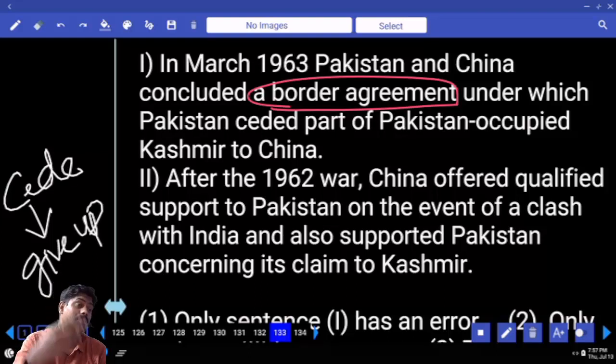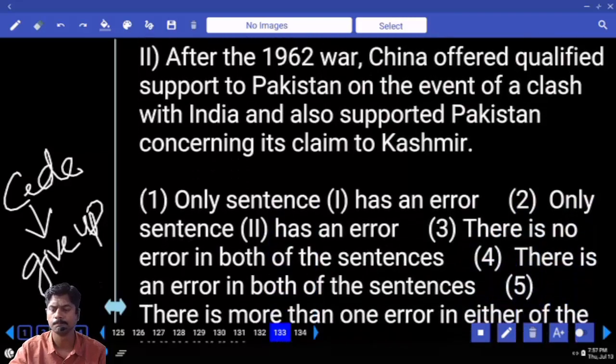Maybe correct. Now I'm reading the second one. After the 1962 war, China offered qualified support to Pakistan on the event of clash. Wrong. In the event of clash with India, and also supported Pakistan concerning its claim to Kashmir. Error is in the second part.